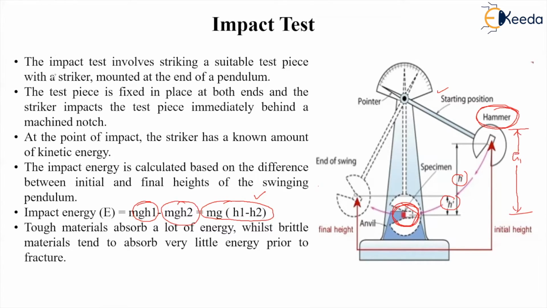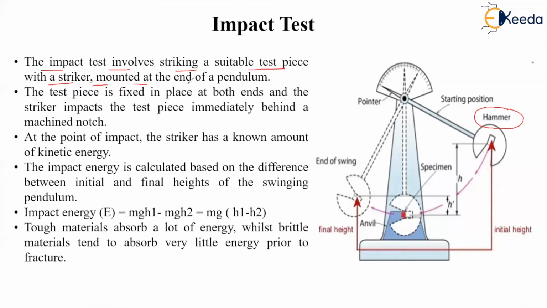So impact test involves striking a suitable test piece with a striker. Striker is basically a hammer mounted at the end of the pendulum. This is like a pendulum, right? The test piece is fixed in place at both ends, and striker impacts the test piece immediately behind a machined notch. So this is a notch, and this is a type of notch, right? You can see here V shape. This is a notch.